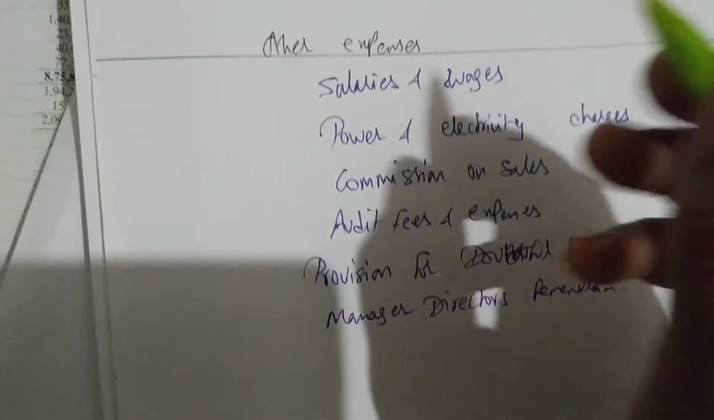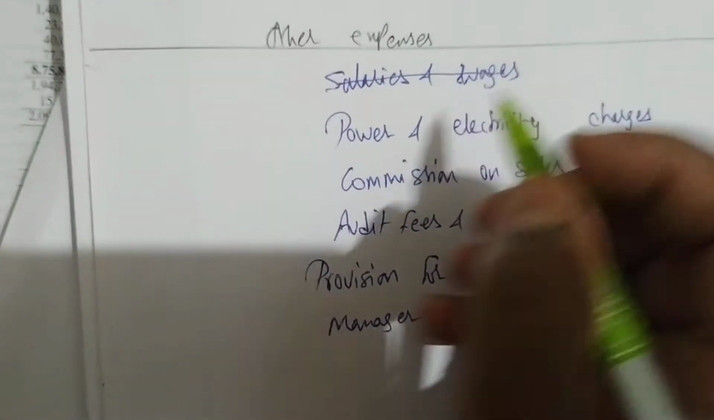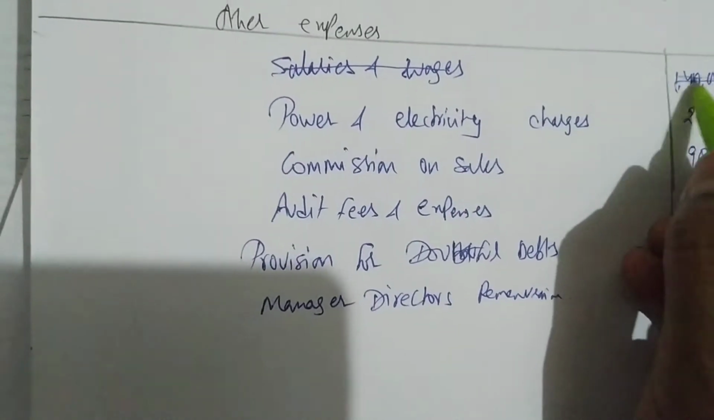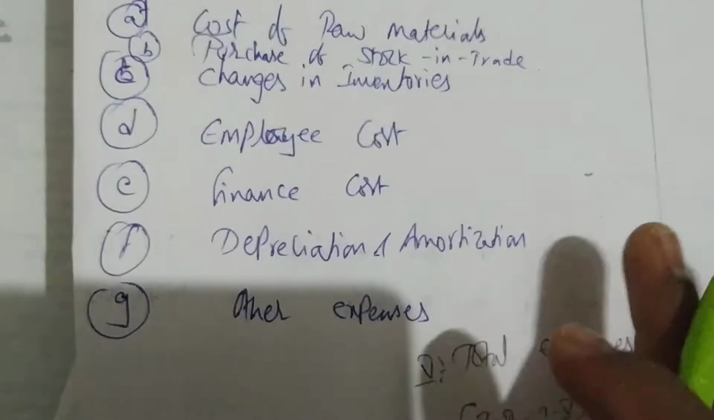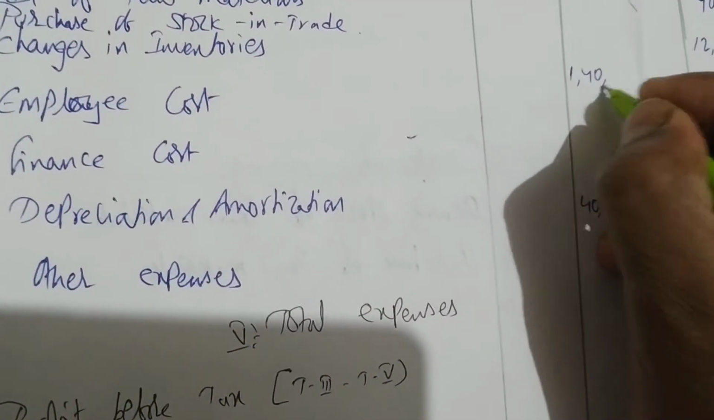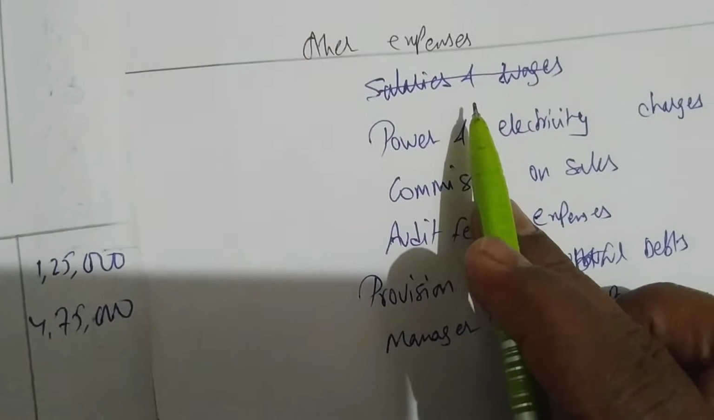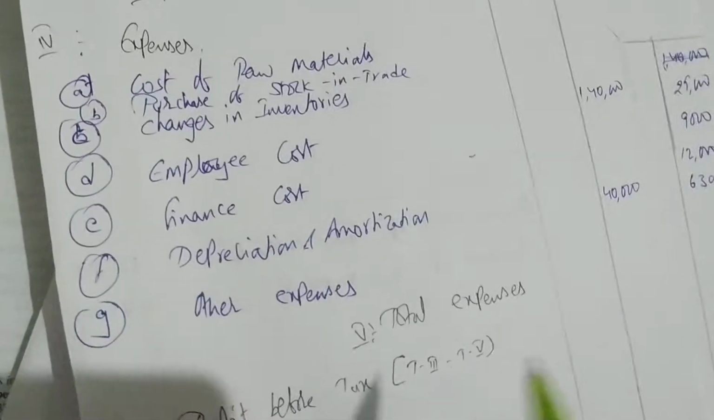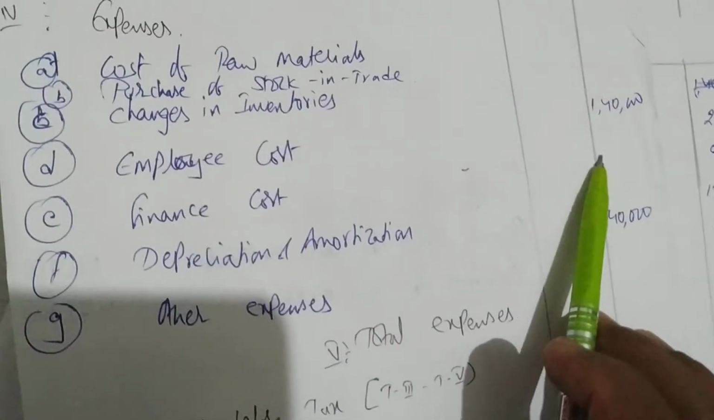Small mistake now. This salaries and wages we should not write in the other expenses. This has to go to employee benefits. We can directly write in the format employee cost. Employee cost is how much? 1,40,000. Okay, sorry, one mistake. Salaries to be paid to employees. So instead directly go to the format and write employees 1,40,000.